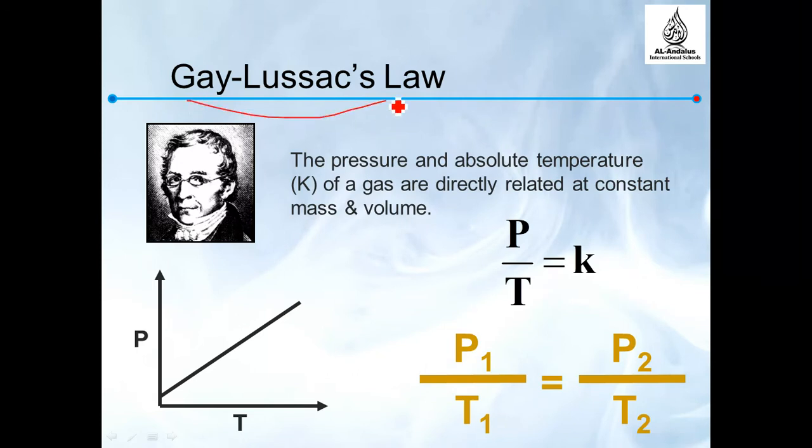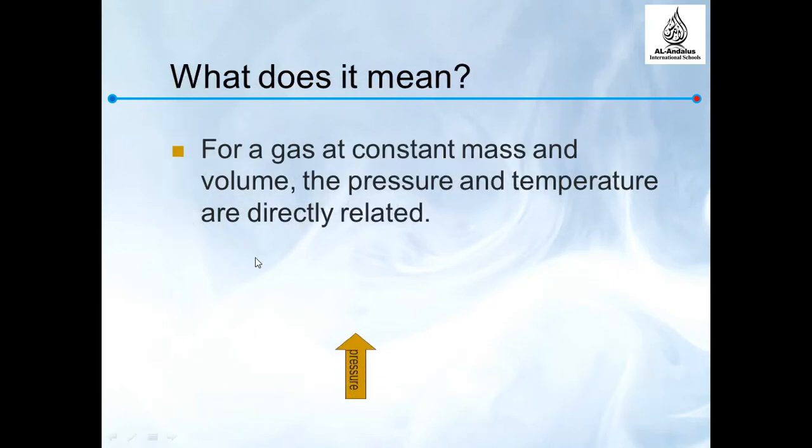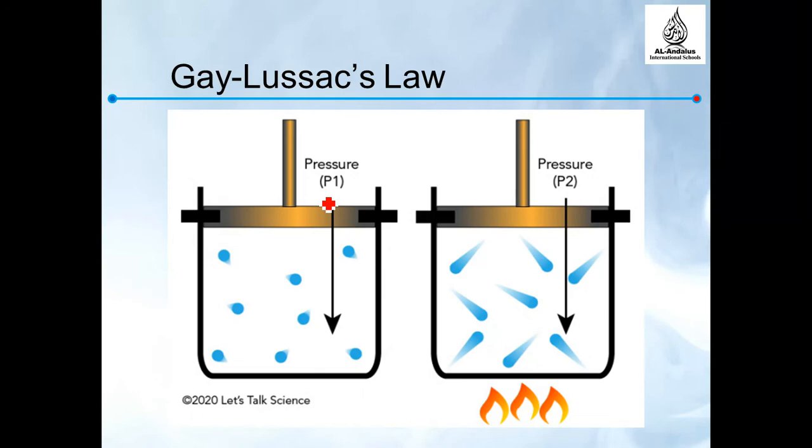The other one is Gay-Lussac. Gay-Lussac said that the absolute temperature, which is K here, of a gas is directly related to pressure at constant mass and volume. So here P over T equals K. K is the constant, or the Kelvin as we say here. So P1 over T1 equals P2 over T2 from the second point. So what does it mean? For a gas at constant mass and volume, the pressure and temperature are directly related. When the pressure increases, the temperature increases. When the temperature decreases, the pressure decreases. So there's a direct relationship.